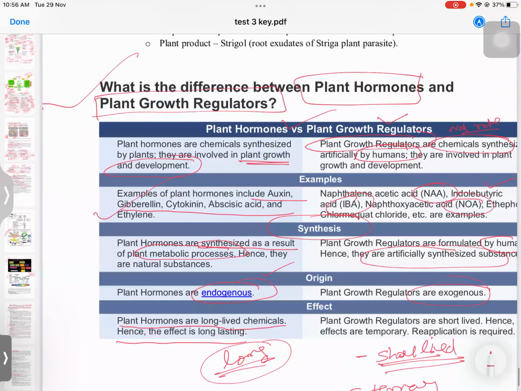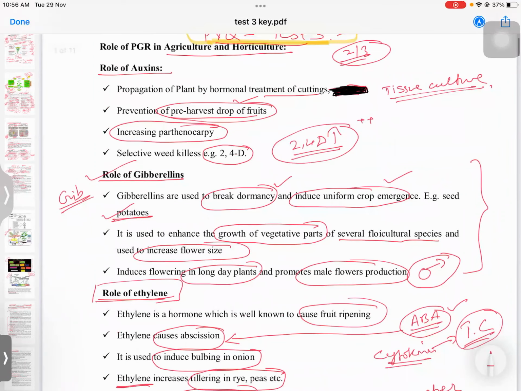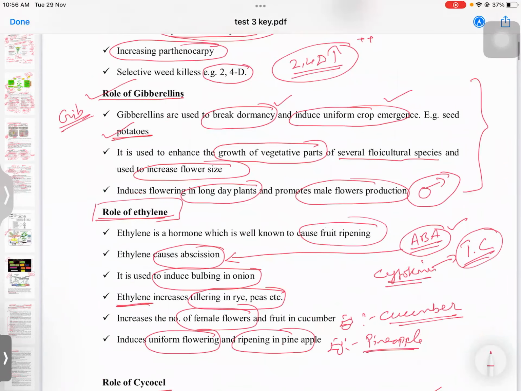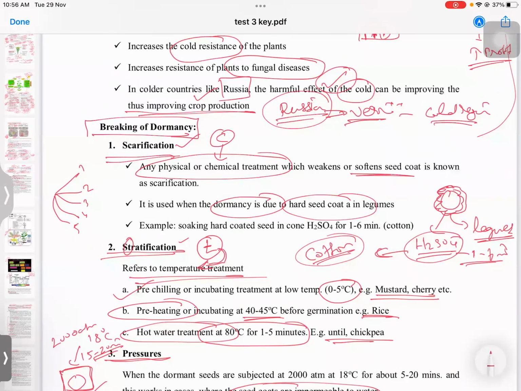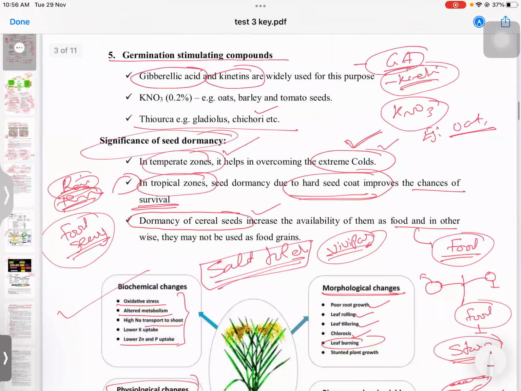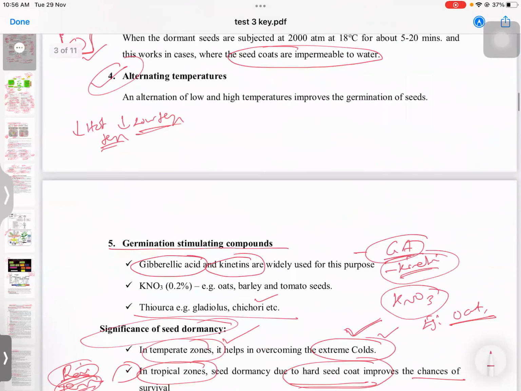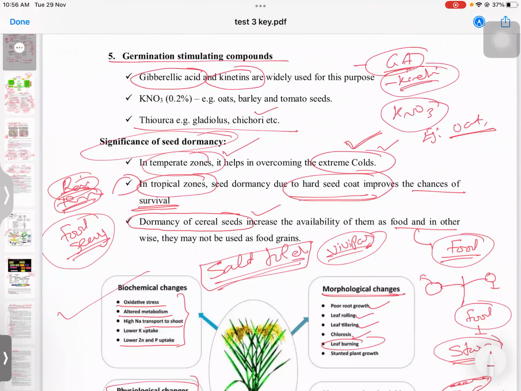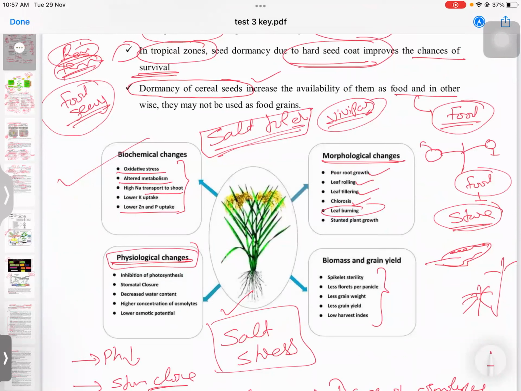Just revise these things. If I start from the first, you studied the role of plant growth hormones, then vernalization, then breaking dormancy. I told you five techniques: scarification, stratification, pressure, alternating temperature, and germination-promoting compounds like gibberellic acid, kinetin, or potassium nitrate. Then the significance of sediment, whether it is required. Then salt tolerance. These are all syllabus terms, and this will give you a broad idea and very good content.